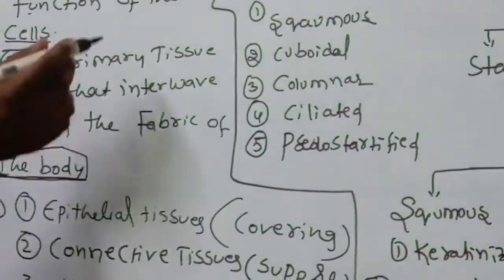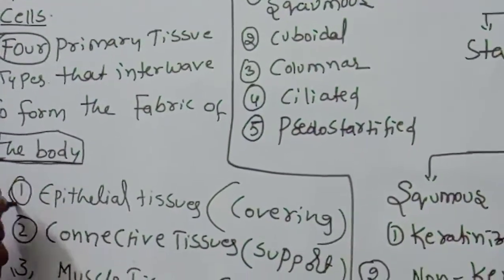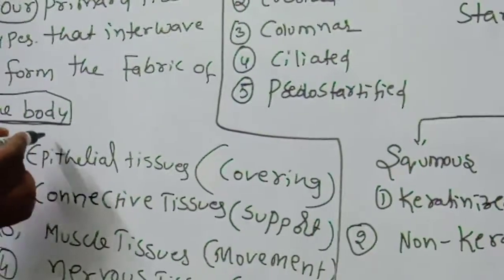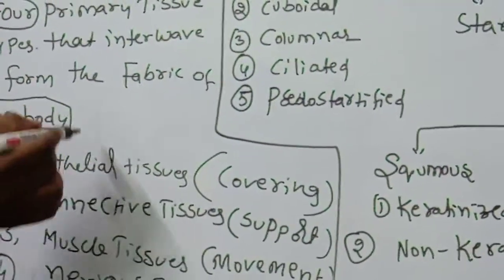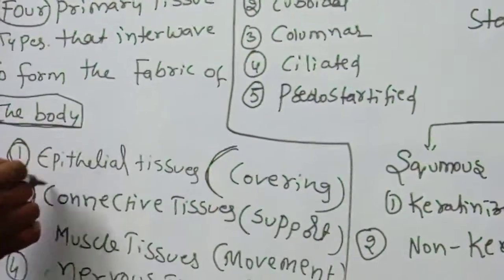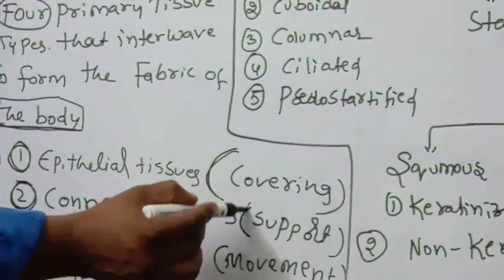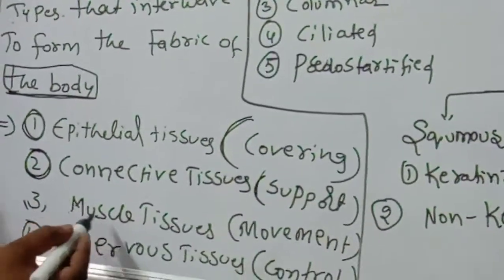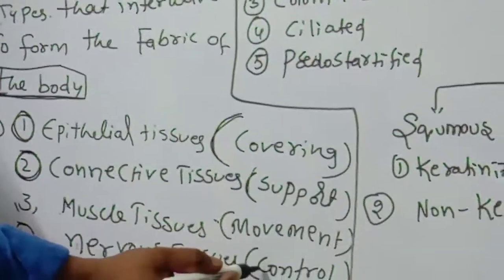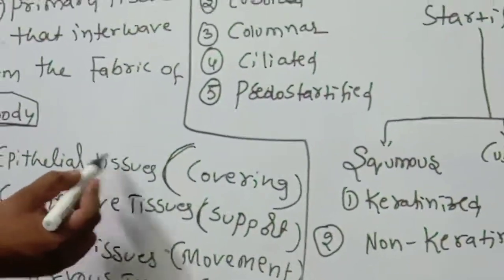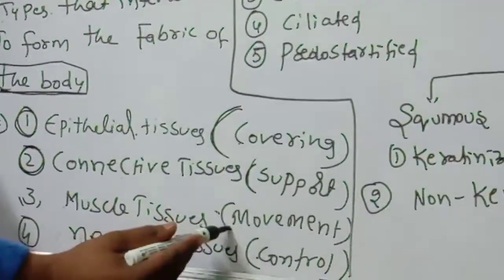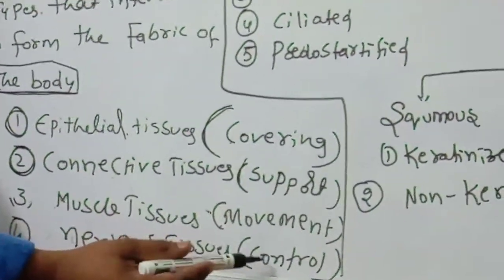So what are those four primary tissues? Number one, epithelial tissue. Number two, connective tissue. The epithelial tissue is helpful for covering the body, the connective tissue supports the body, the muscle tissue is helpful for the movement of the body, and the nervous tissue is helpful for the control of the body. So epithelial tissue for covering, connective tissue for support, muscle tissue for movement, and nervous tissue for control.